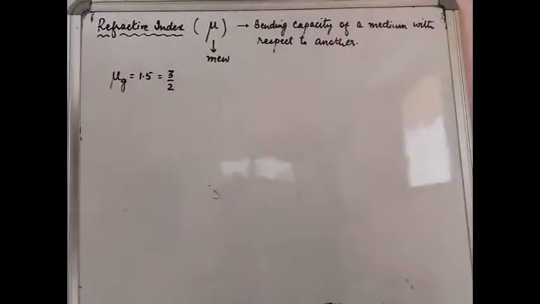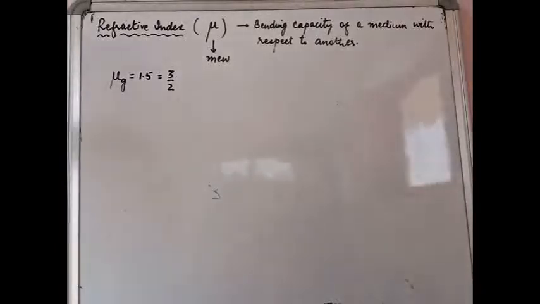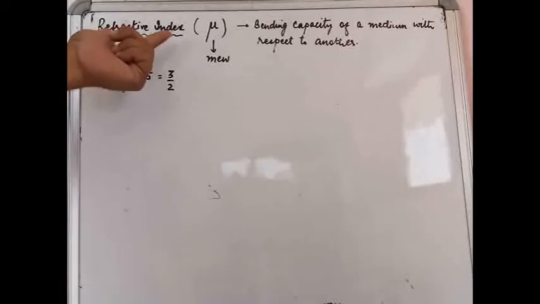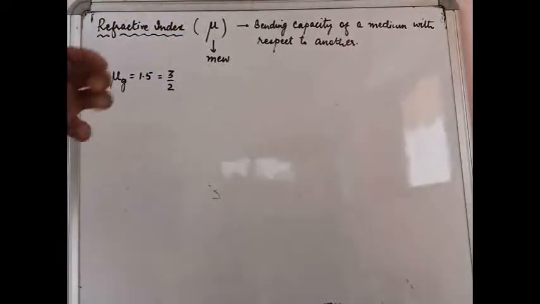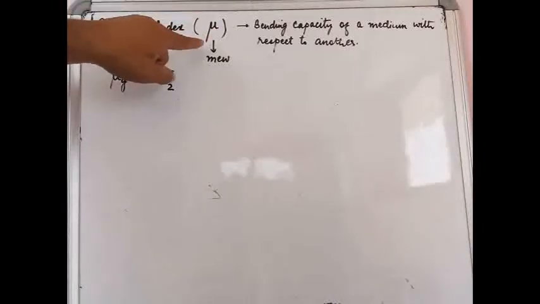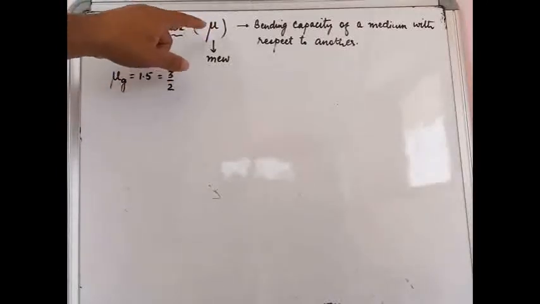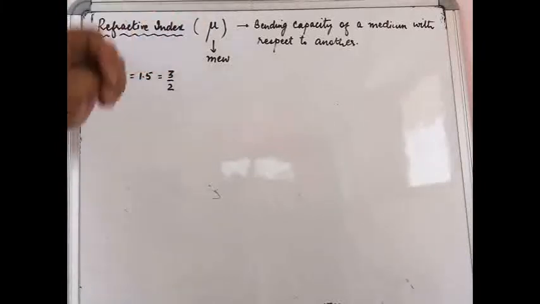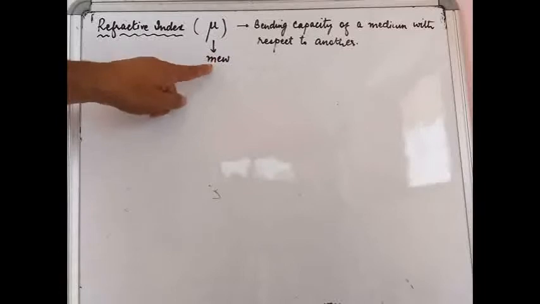Now let us talk about the term refractive index. We have already started the refraction process, so we will study the meaning of the term refractive index. It is denoted by another symbol, drawn more or less like a U, but not exactly like a U. You see, this has an extended portion, and this is known as mu, M-E-W.